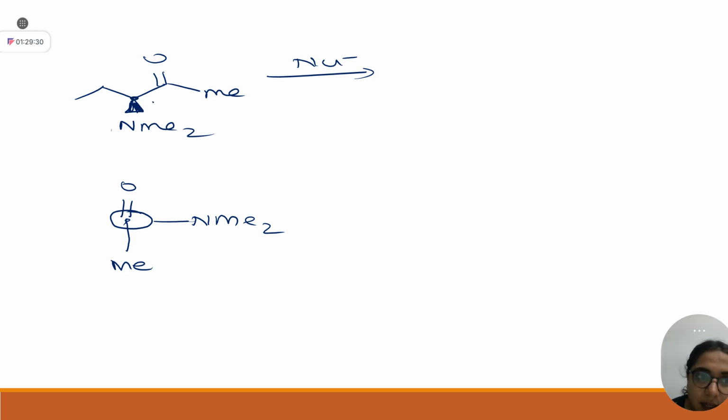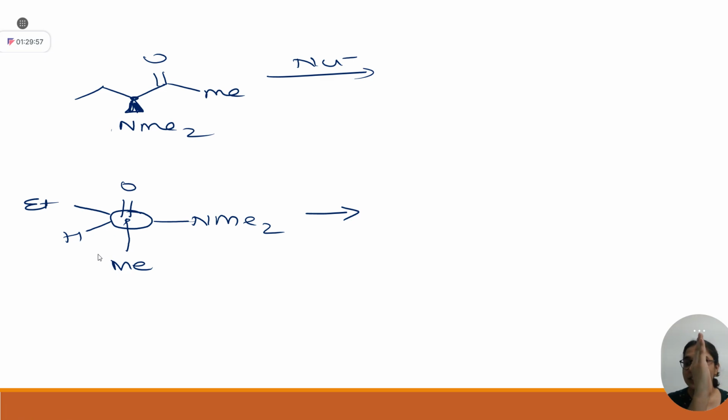This ethyl and hydrogen. Okay, hydrogen always you have to put here so that incoming nucleophile faces smaller group, and here is your ethyl group. Till this point, is it clear, students? Yes, ma'am. Okay, very good. Now what I'm saying to you, let's say nucleophile is attacking from left side, right?